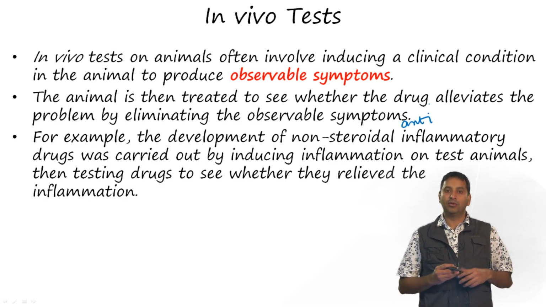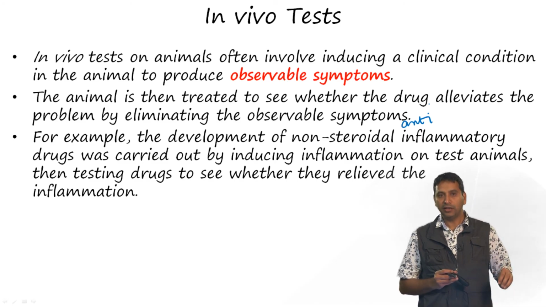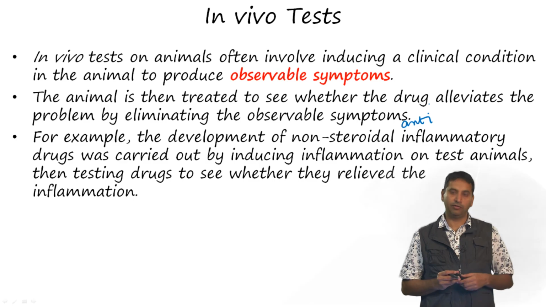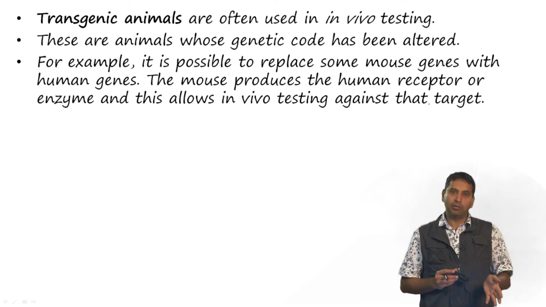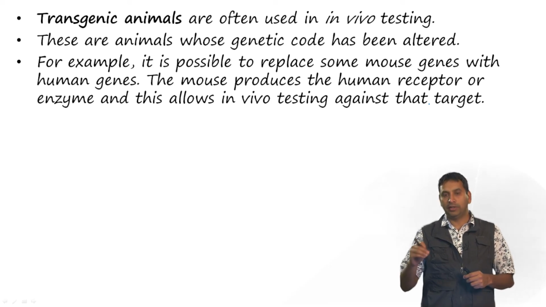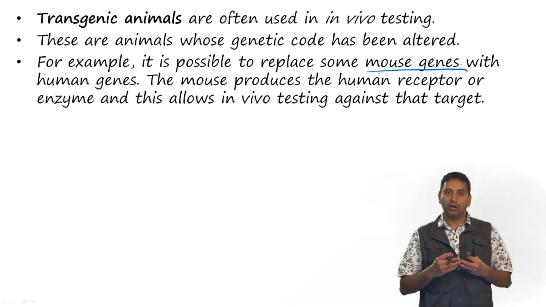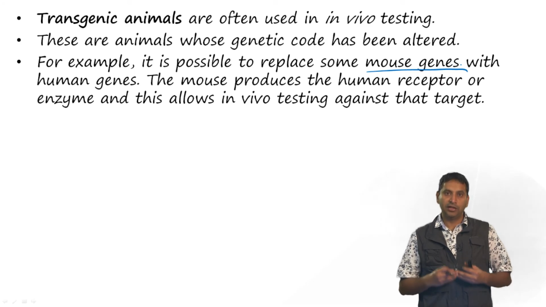anti-inflammatory drugs was carried out by inducing inflammation on test animals and then testing drugs to see whether they relieve the inflammation. There are other animal models which we can develop, which are known as transgenic animals, and they are very often used. These are animals whose genetic code has been altered. So, it is possible to replace some of the mouse genes, for example, with human genes, and now the mouse produces the human receptor or enzyme in it, and this allows for in vivo testing against the target.